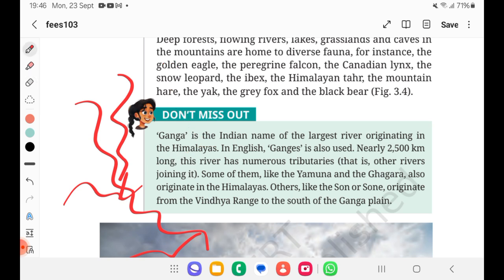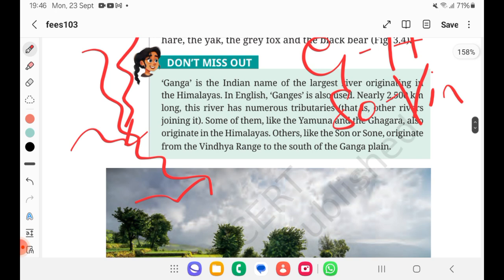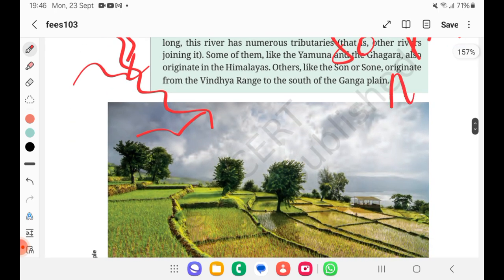Some of them, the Yamuna and Ghagara, also originate in the Himalayas. Others like the Son originate from the Vindhya range to the south of the Ganga plain. Now again comes a prelims question. Ganga originates from the Himalayas. Son river originates from the Vindhya range. Okay, this is the important thing. Son river originates from the Vindhya range, which is located in Madhya Pradesh.